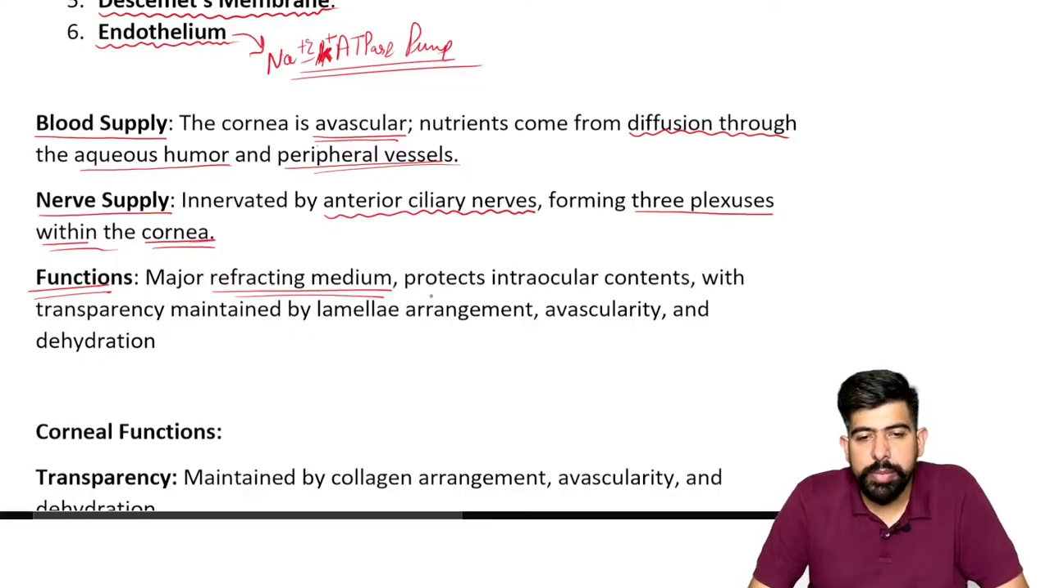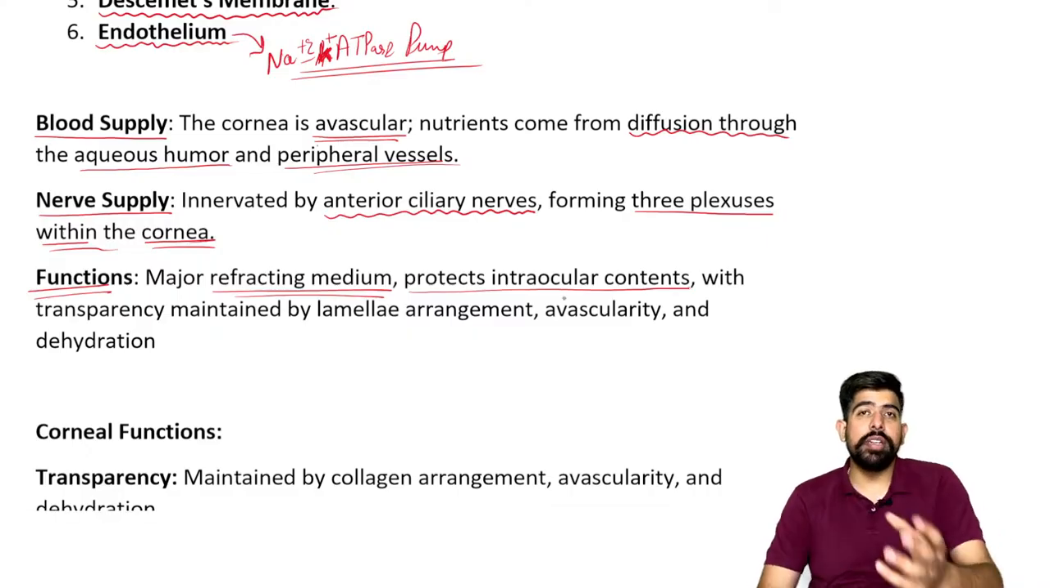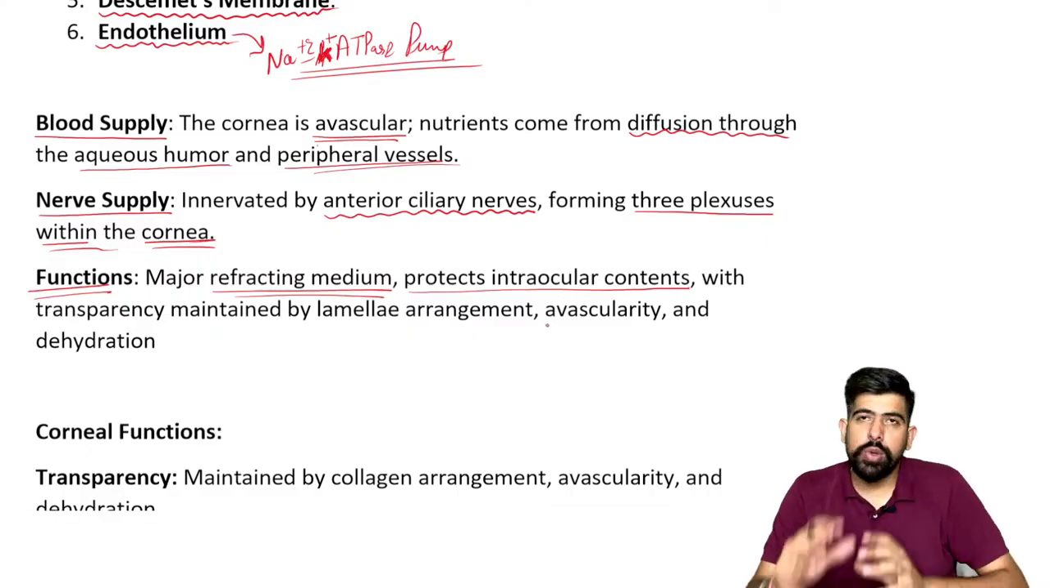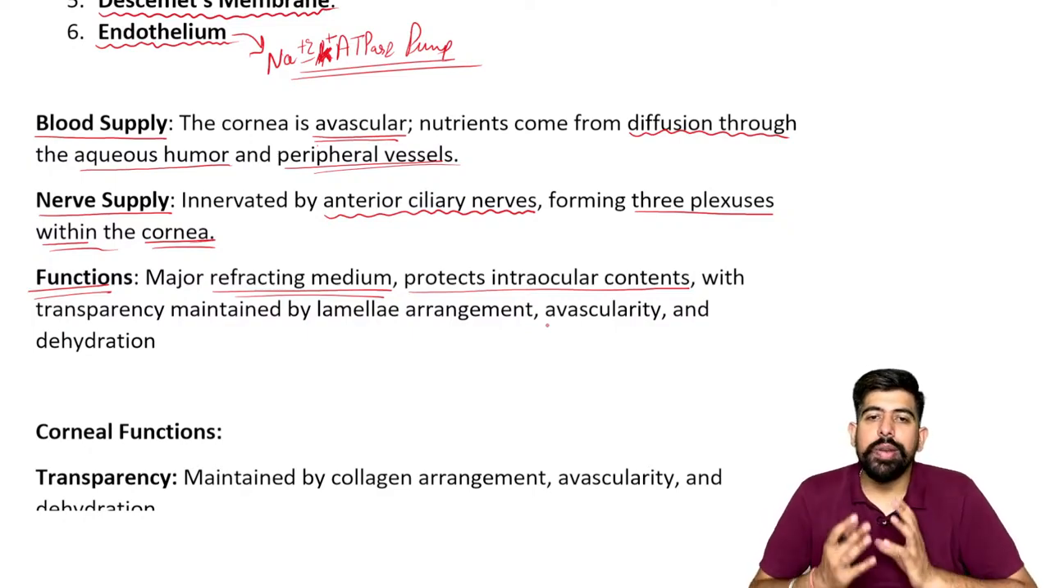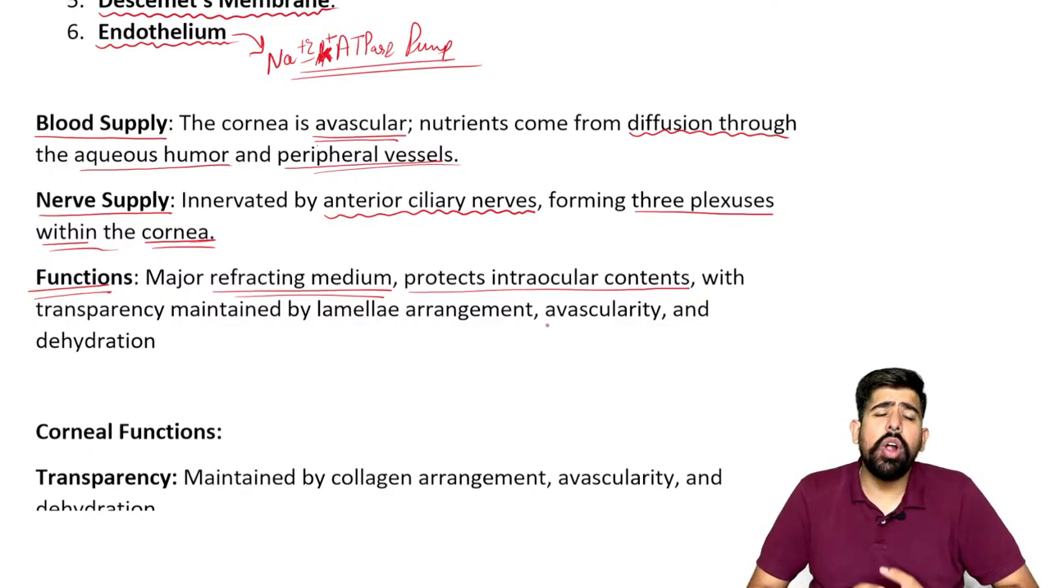Next, please remember, it protects the intraocular contents. Of course, that is the fibrous coat, we talked about it. What is the fibrous coat doing? It is covering your outer part and helping to protect the intraocular contents.